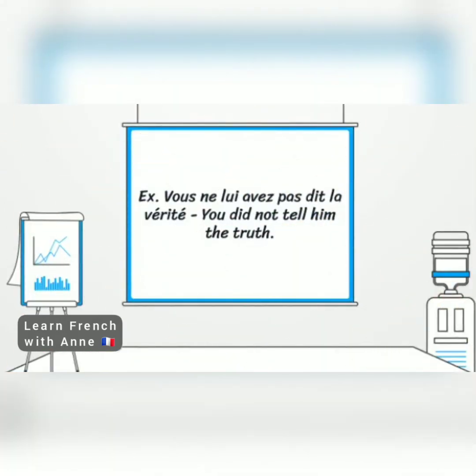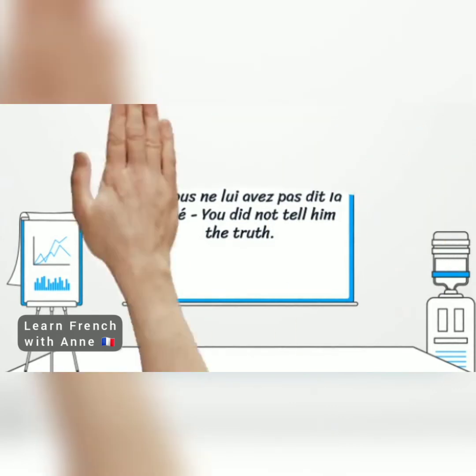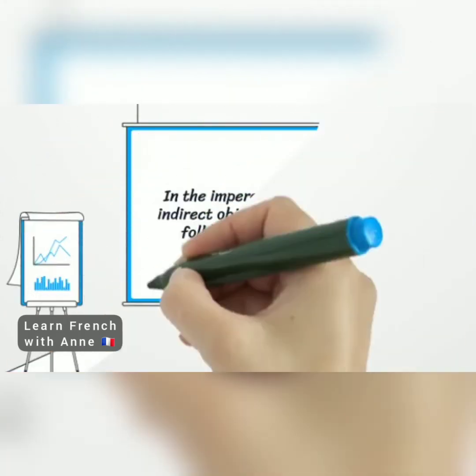Another example, vous ne lui avez pas dit la vérité. You did not tell him the truth. Okay? The lui is before the verb avoir.